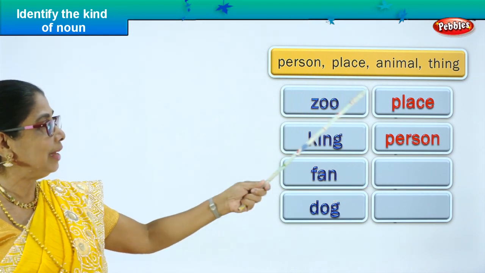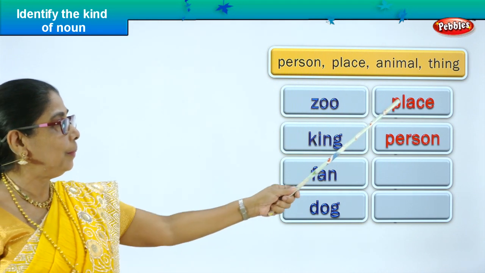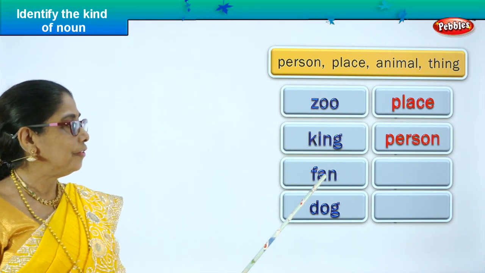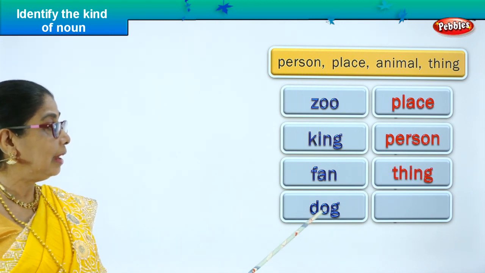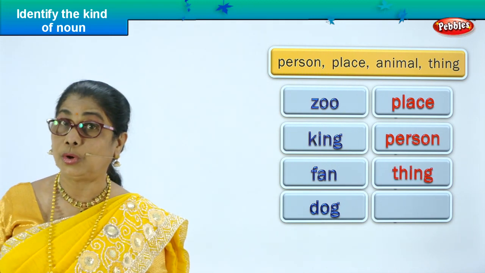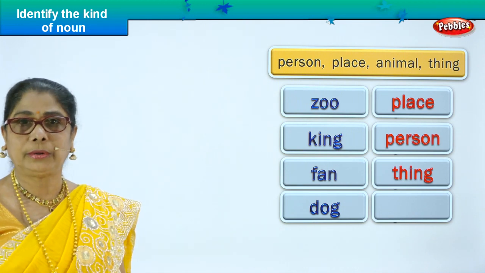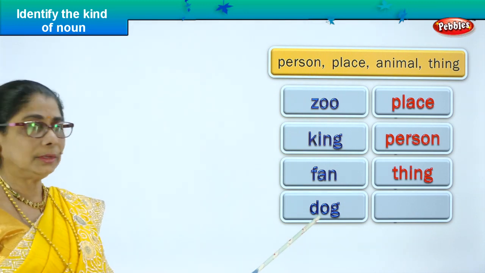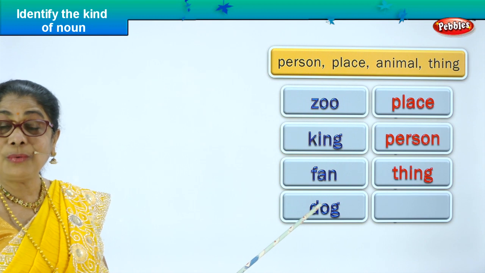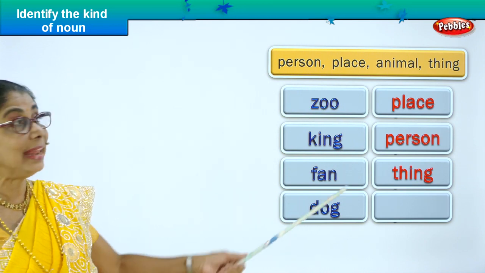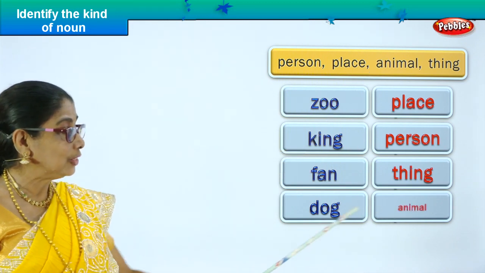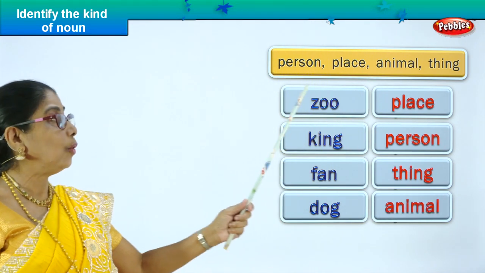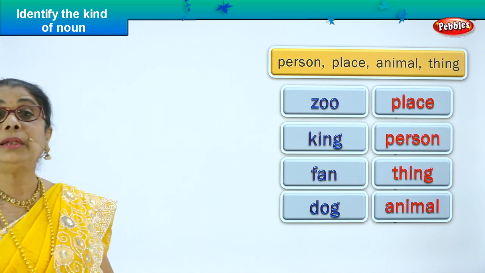So we found three nouns. Zoo, place. King, person. Fan, thing. Last one is the dog. Yes. What is a dog? Animal. Is it a noun? Yes. Now dog is an animal. So we write here. Now all the four words are nouns.